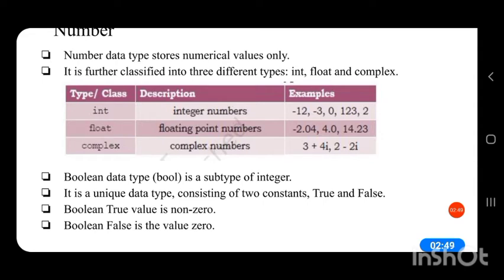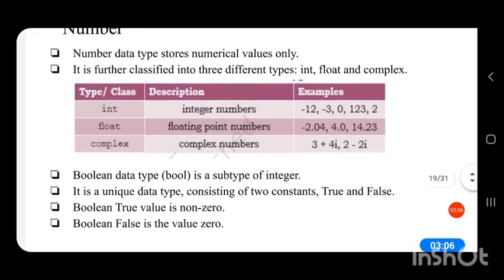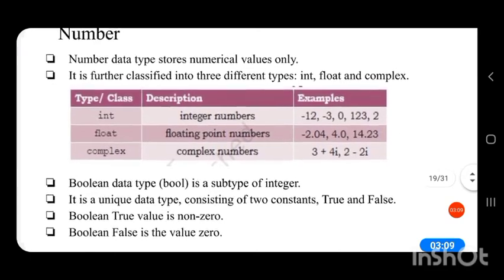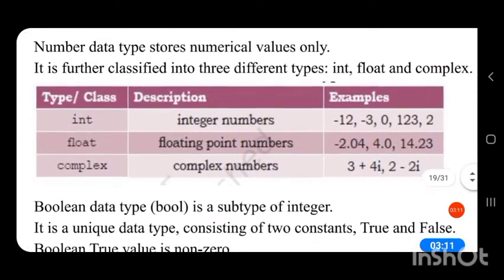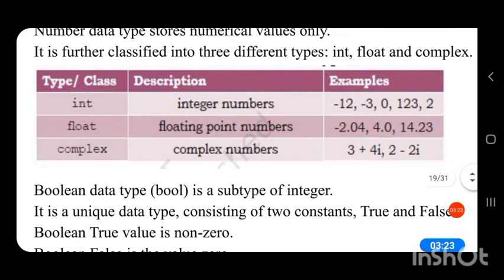You can see in the first column integers -2, -12, -3, 0, 123, 2, 1000, 100, everything is under the data type integer. So all these numbers are of data type integer. All the numbers which do not have a decimal point, whether it be a positive number or a negative number, are classified as integer data type.